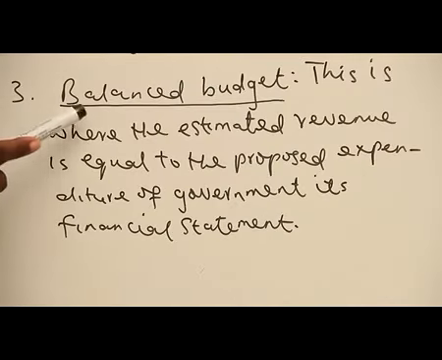The third one, balanced budget. And when we're talking about balanced budget, it implies that government doesn't want to spend beyond what they have gotten as revenue. The estimated revenue is to be equal to proposed expenditure. Government doesn't want to spend beyond or below what they have stored as revenue. So in that case, government is proposing what we call balanced budget. So there are three types of budget, as I said: surplus budget, budget deficit, balanced budget. So it is the responsibility of the government to determine which of the three types that they will prefer, depending on the economic situation of the country.